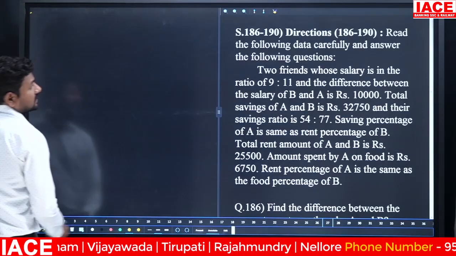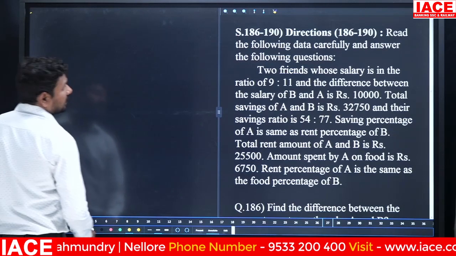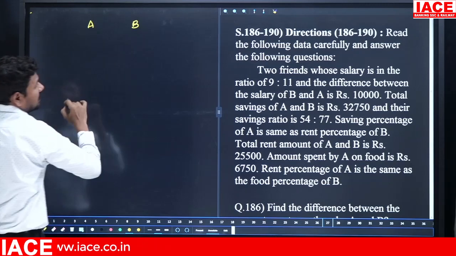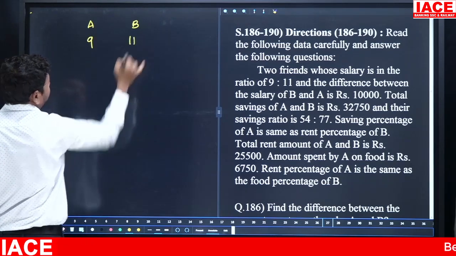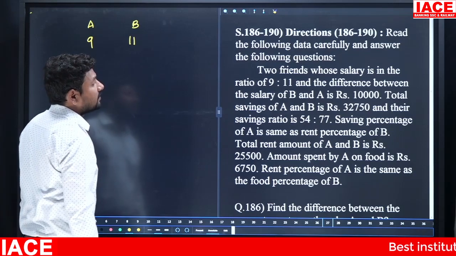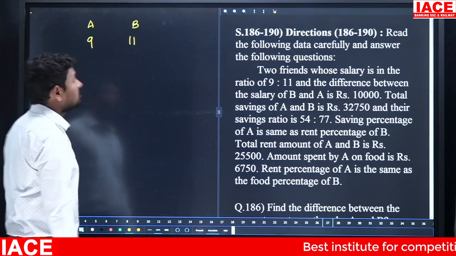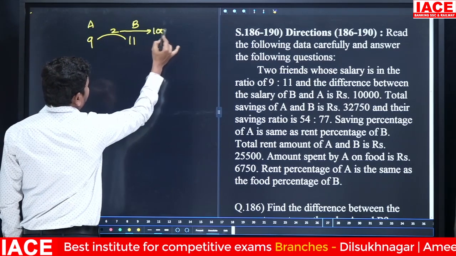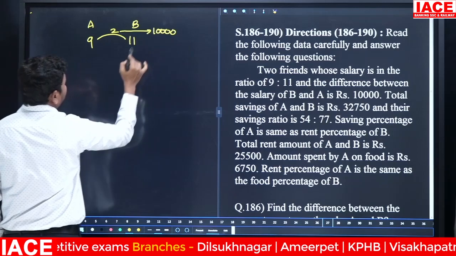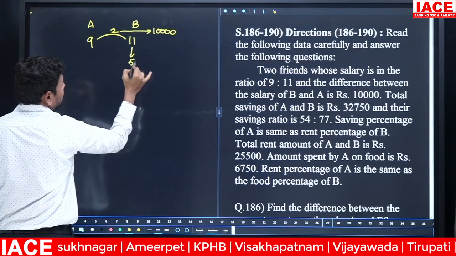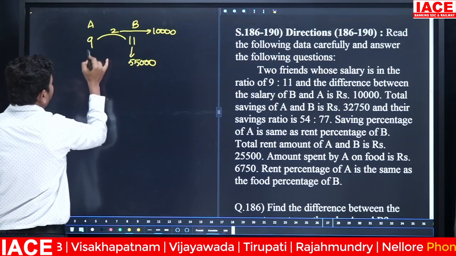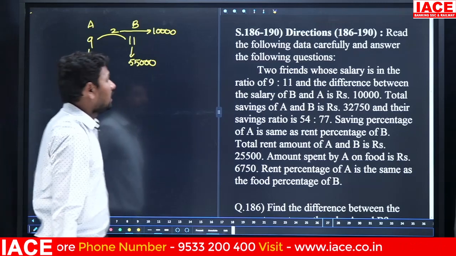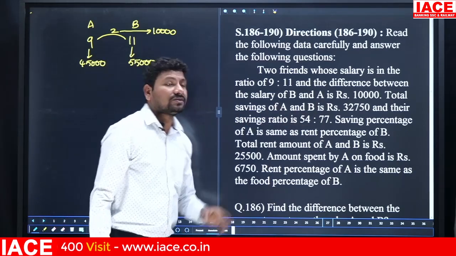First, two friends are there, A and B, and their salary ratio is 9:11. The difference between the salary of A and B is 10,000 rupees. From 9 to 11, how many parts of gap? 2 parts. 2 parts is equal to 10,000 rupees, which means 1 part is equal to 5,000. Then B's salary is 55,000 and A's salary is 45,000.